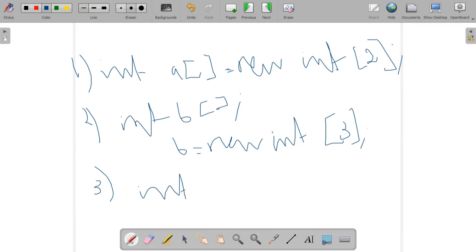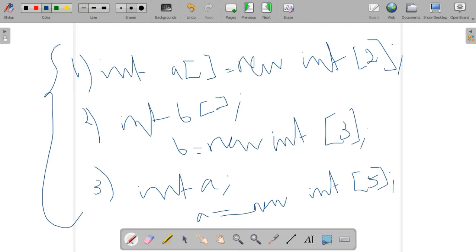Then in the next question, int a; a = new int[5]. So in these 3 options, which are the valid array declaration statements?